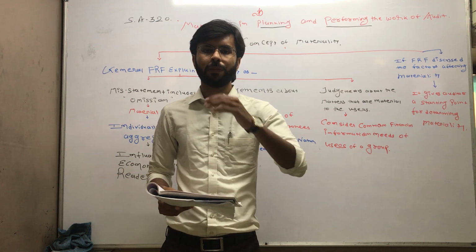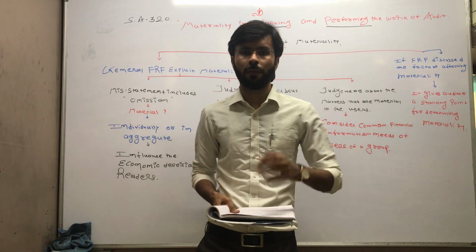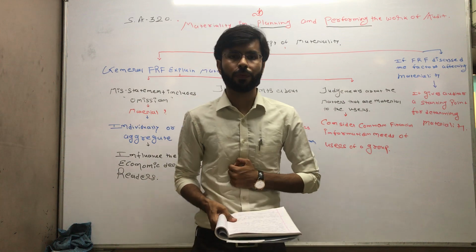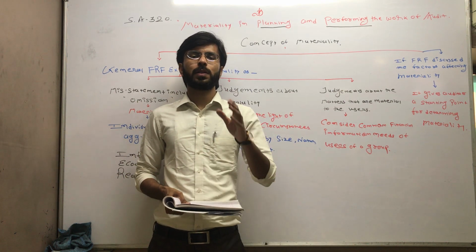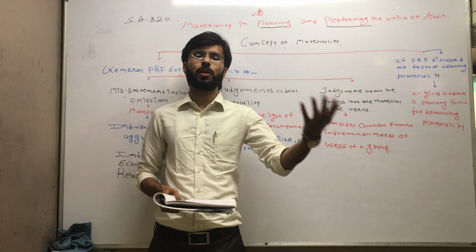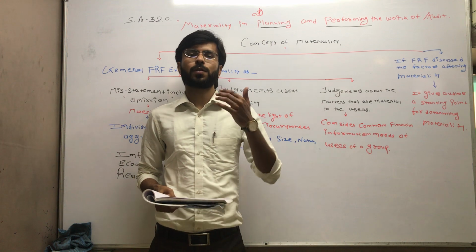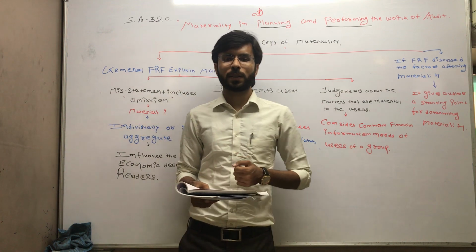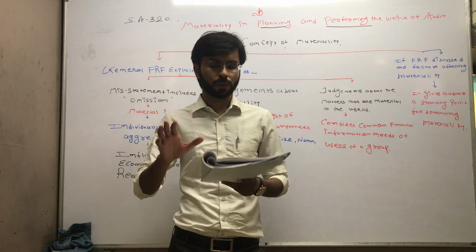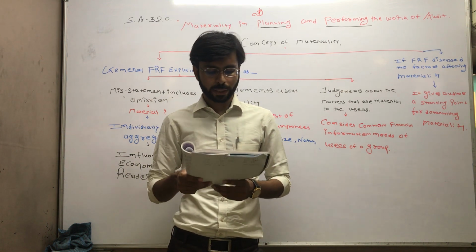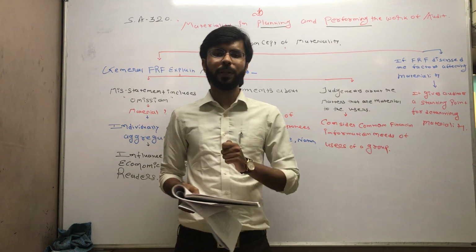This is a very important question from your exam point of view also, guys. So please note it down with a star mark, because this is the main question. How do you come to know the risk of material misstatement is there? That is what this particular process is talking about, which we will discuss now. You have given the heading: how to identify and assess the risk of material misstatement. Now give the first point.